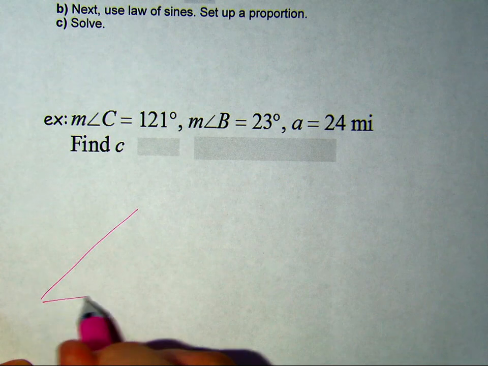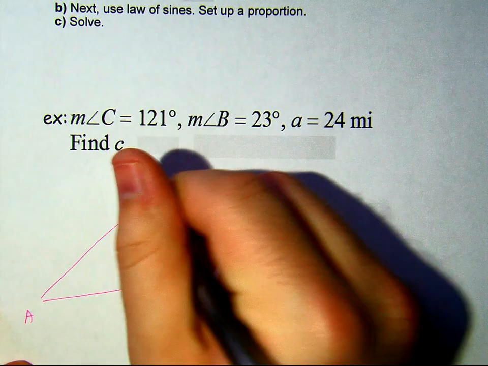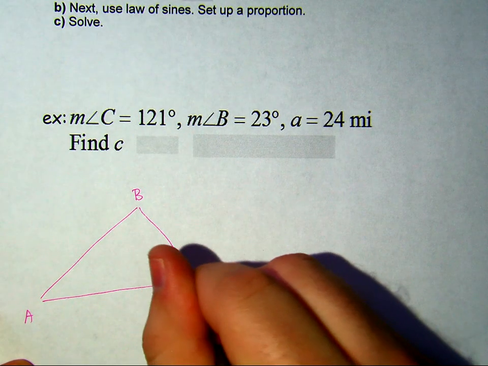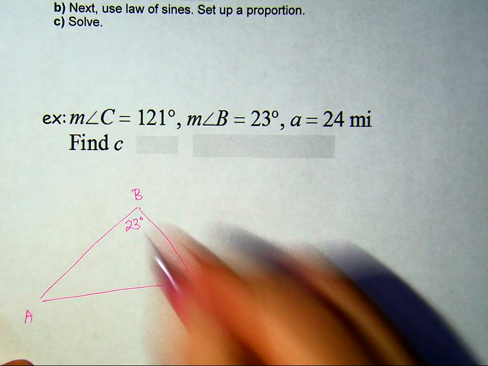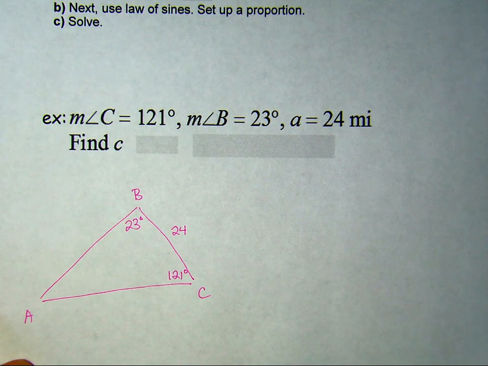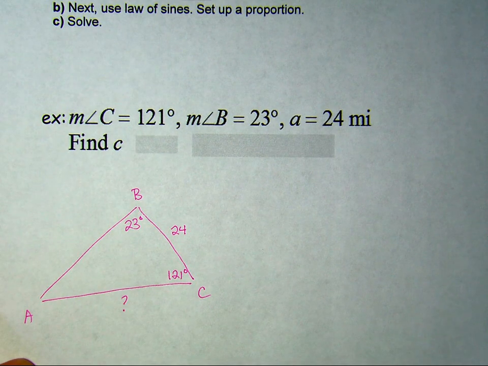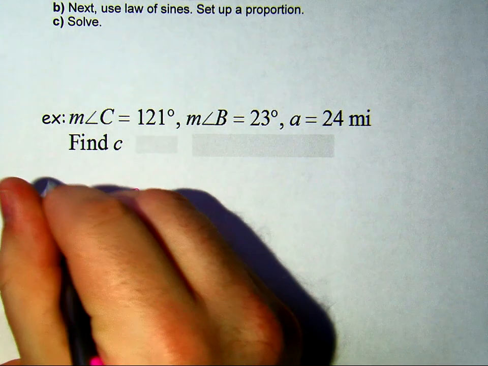To draw my picture. Angle C is 121. Angle B is 23. And side A is 24. They want us to find this little bad boy. So we have an angle, we have a side, and we have an angle. So this is an ASA. We do not have to check for ambiguous case here.